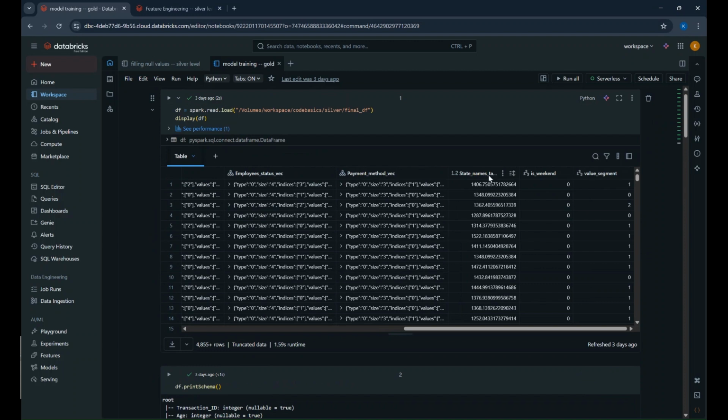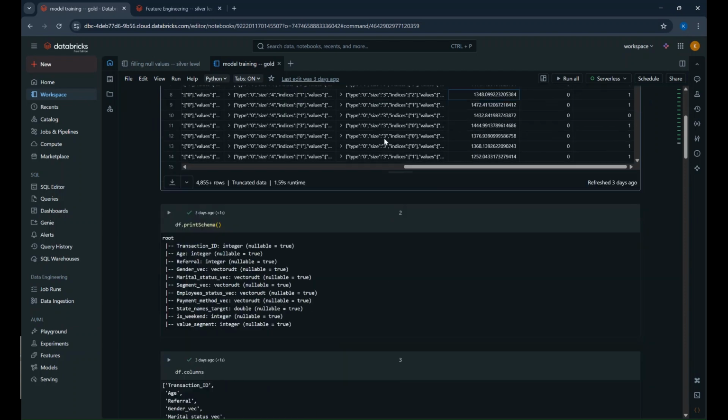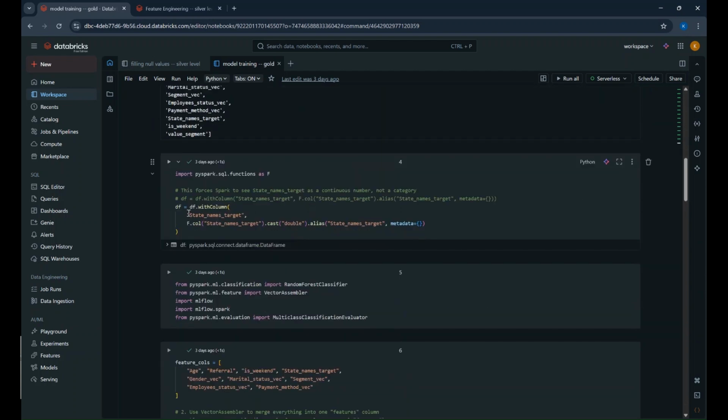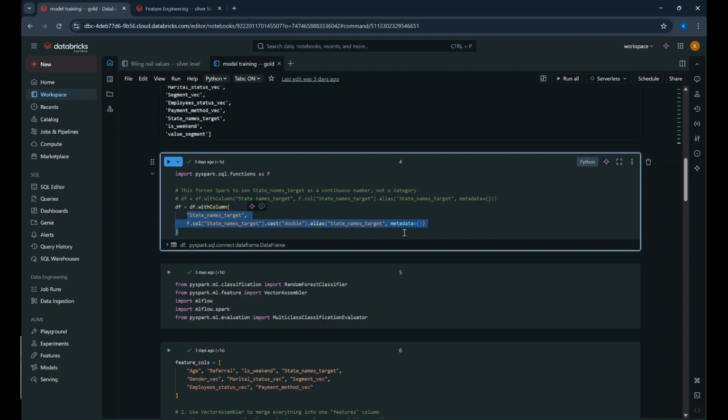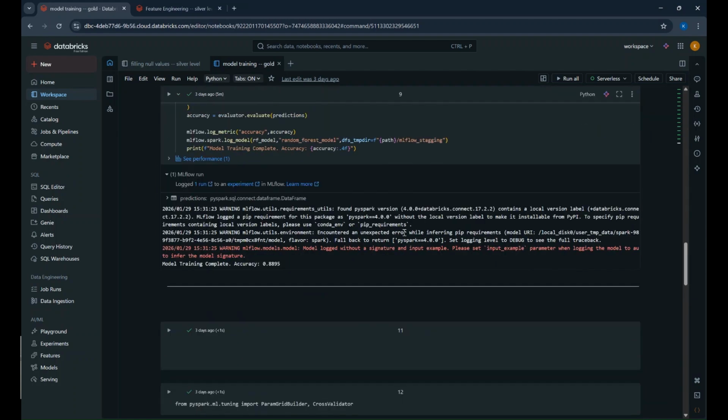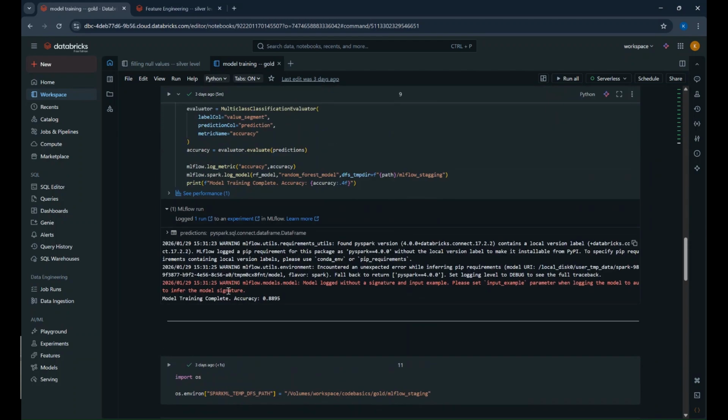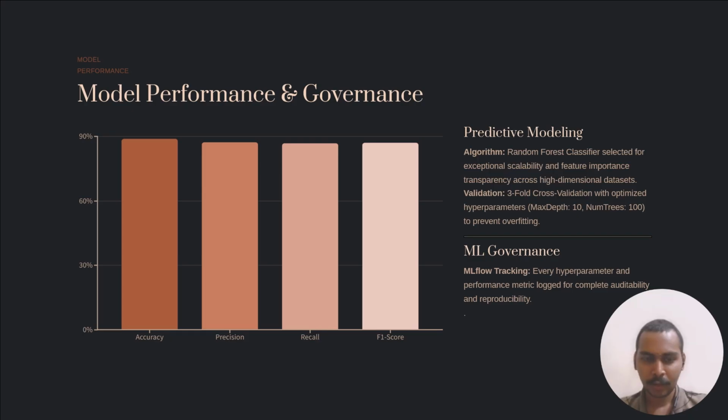As you can see here, even though it is a continuous column, Spark is assuming it as categorical. So I changed the metadata of it and the problem has been resolved, and I was able to successfully train the model with 0.88995 accuracy. Now let's talk about the model performance and governance.